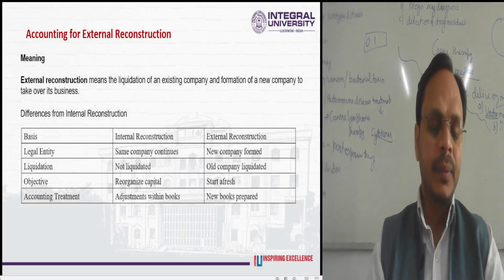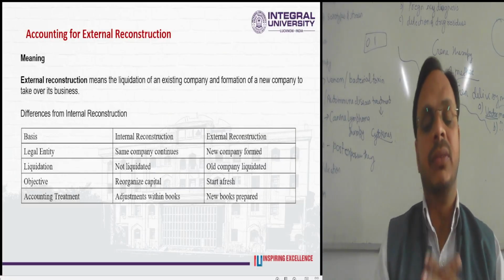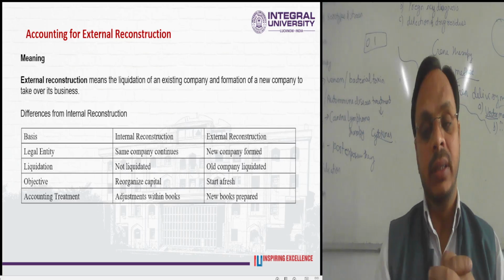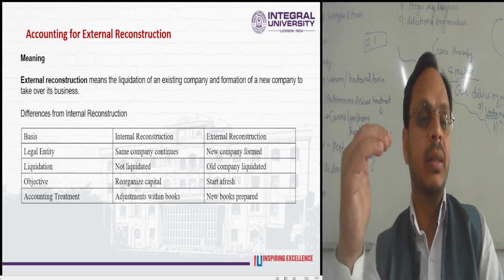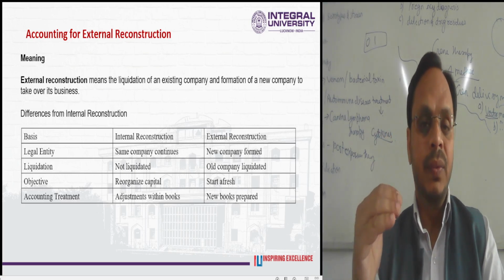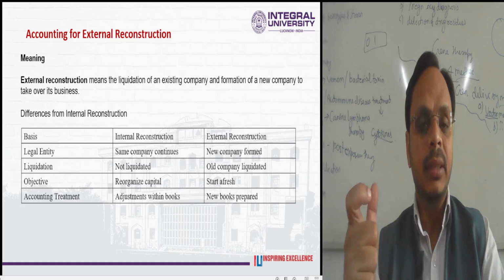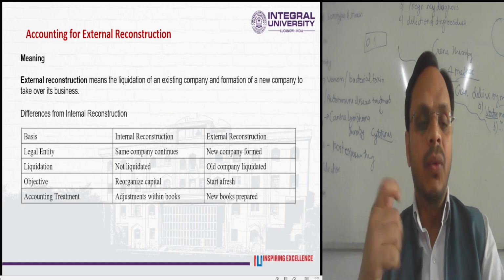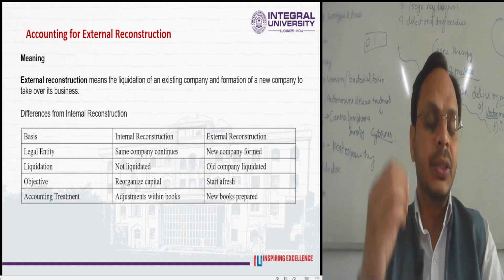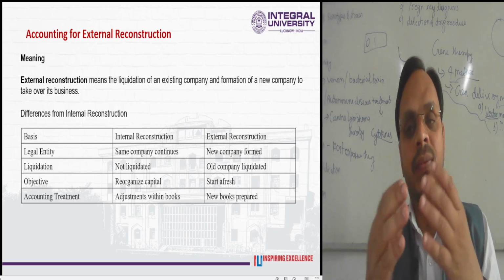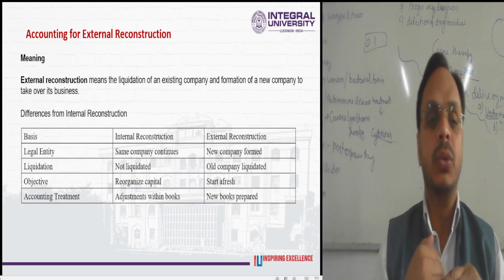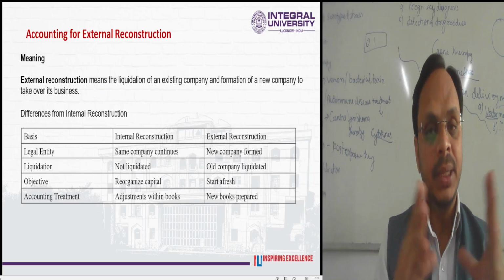So just now we have discussed the concept of internal reconstruction. Now the next phenomenon is external reconstruction. First try to understand its meaning. External reconstruction means the liquidation of an existing company and formation of a new company to take over its business.